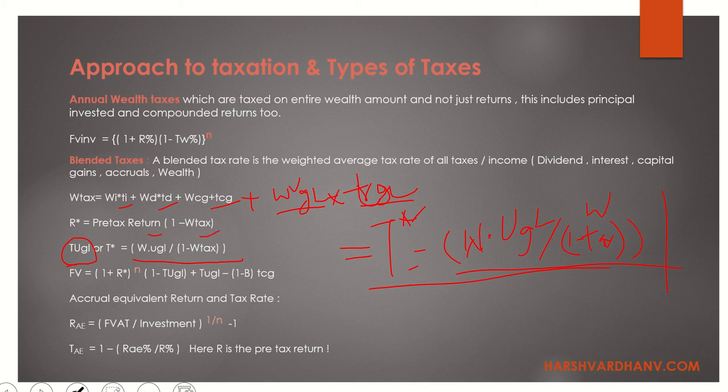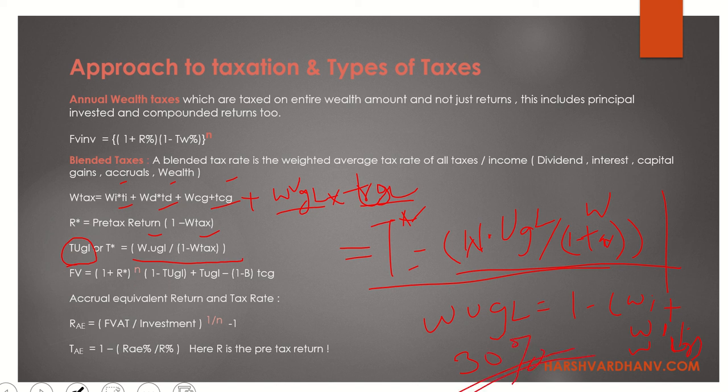Now what is the weight of unrealized gain loss? It's very simple. It is 1 minus weight of I plus weight of D plus weight of capital gain, right? See, 10, 40, 20, we had these values, right? So over here the weight of the unrealized gain loss will be 30%.